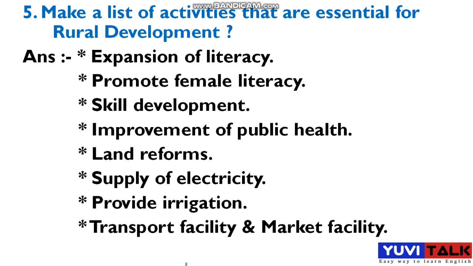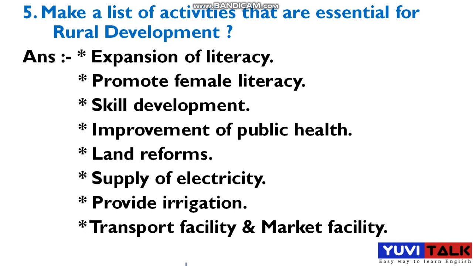So it is also a most important point. If you provide irrigation, then definitely rural areas will be developed. And next is transport facility and market facility. These two are important points. So these are the very essential activities that can develop the rural area.